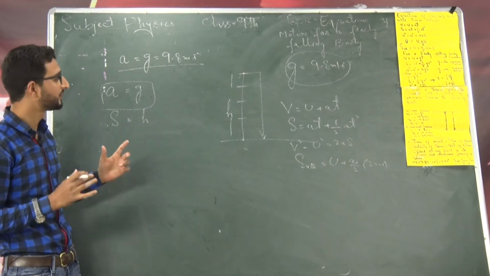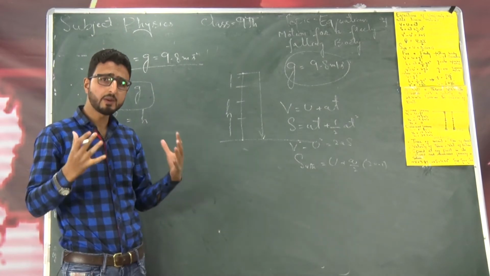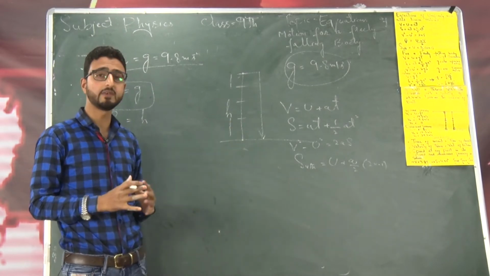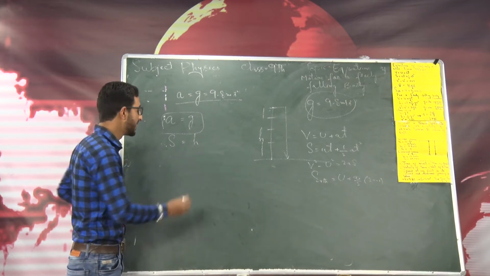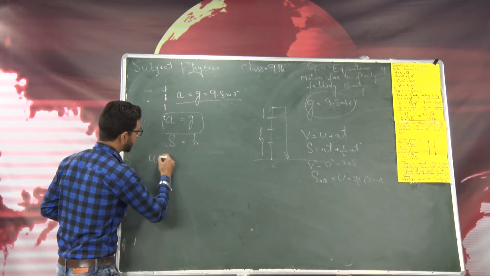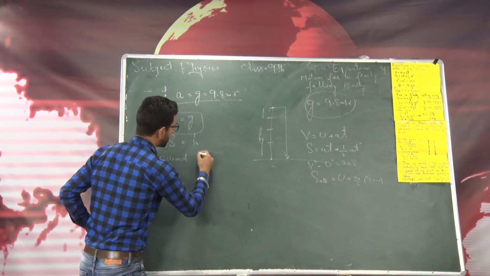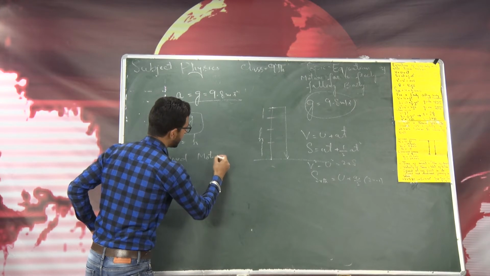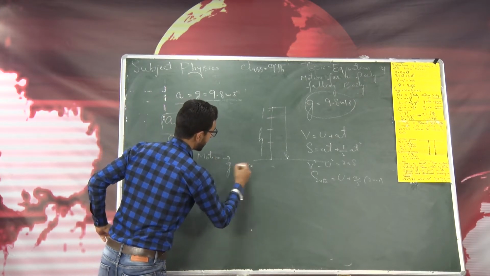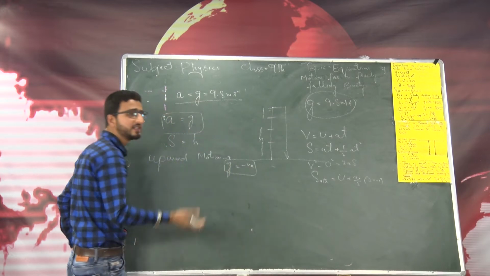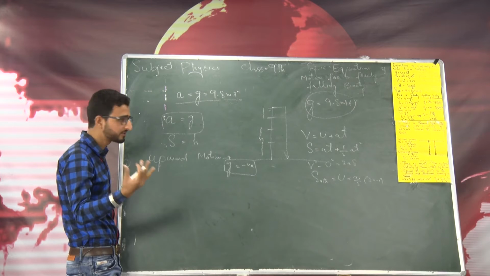height h. Now before solving a particular problem on these equations, we have to take care of the proper sign conventions. For upward motion, let me write the sign conventions here. If the body is moving upwards, we can take g negative, because the velocity of the body decreases during upward motion and ultimately it comes to rest after reaching the highest point.